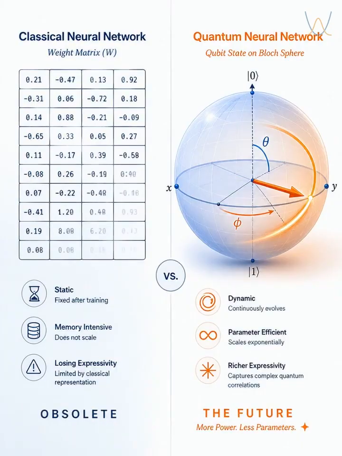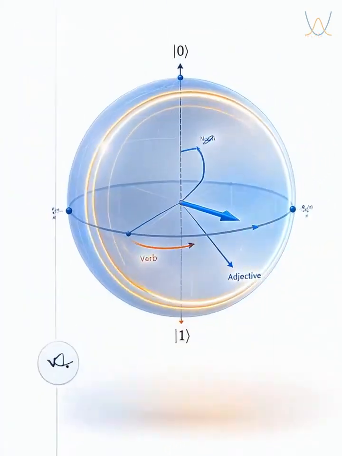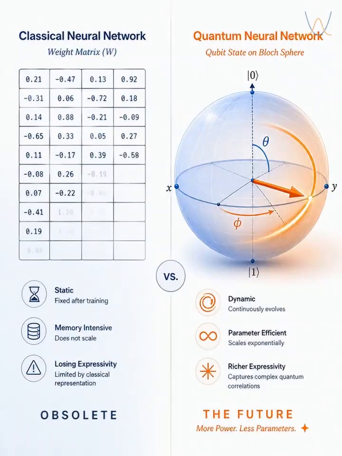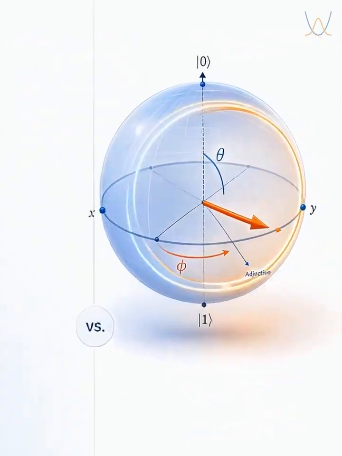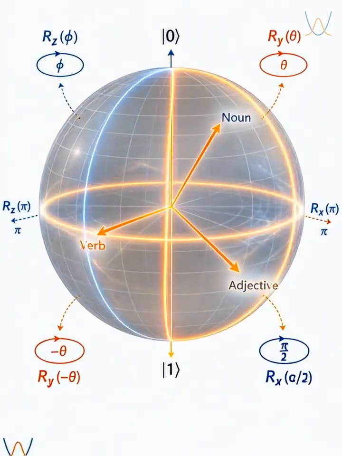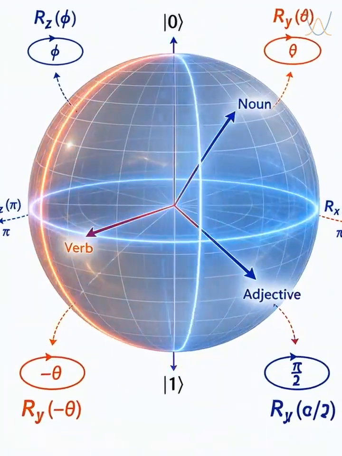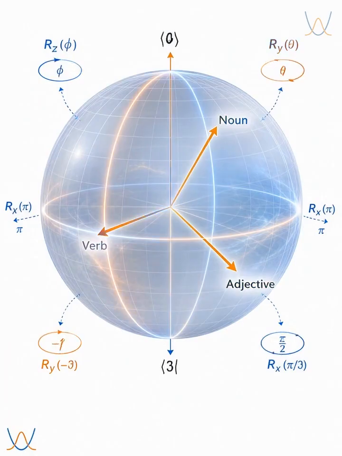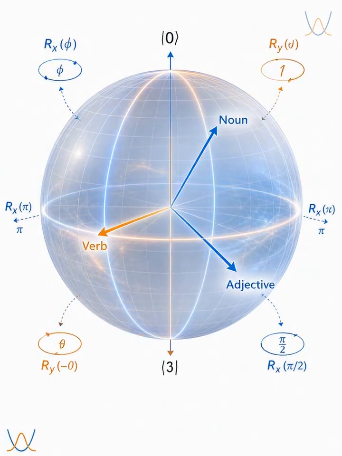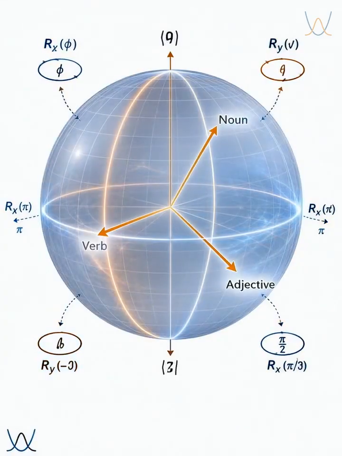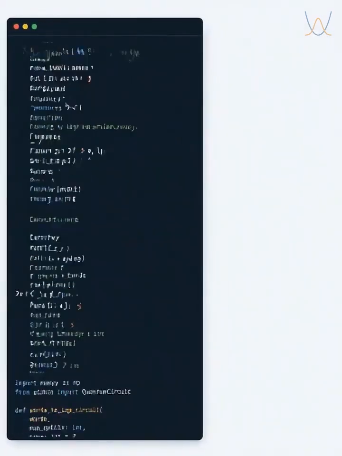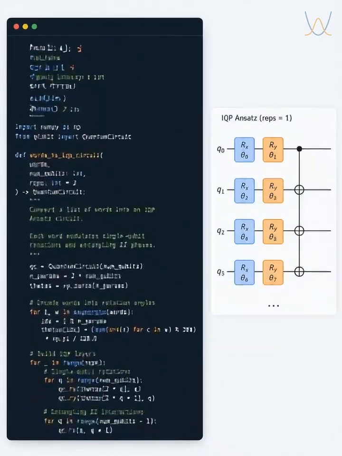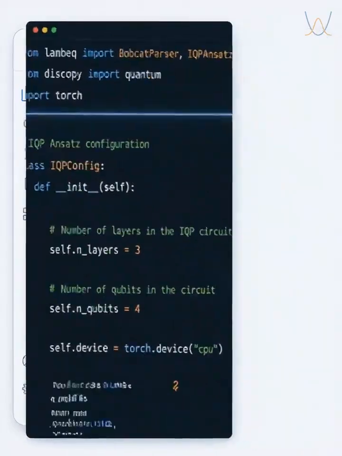But to do this on a quantum architecture, we map our Latin vocabulary to parameterized quantum circuits. Instead of updating flat weights in a matrix, our PyTorch optimizer will physically adjust the rotation angles, theta, of the quantum gates. We will train the model to rotate the qubits into specific mathematical states, eigenstates, that correspond to noun, verb, or adjective.